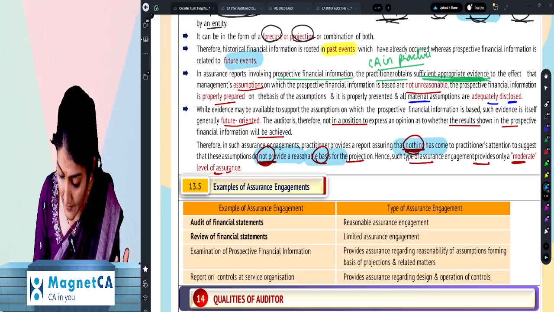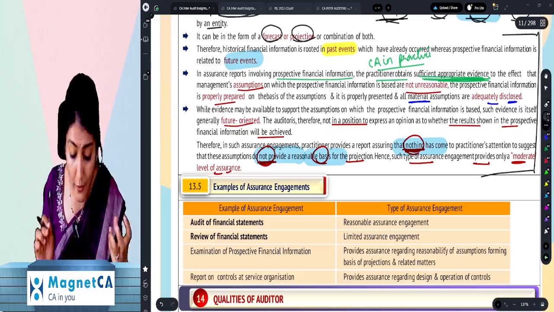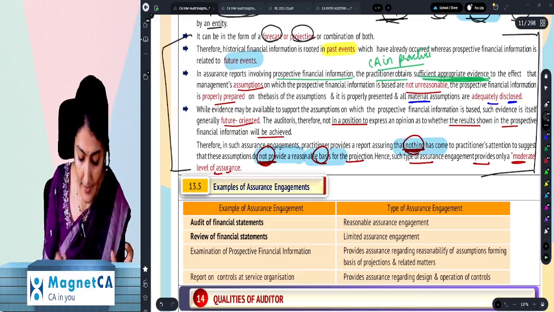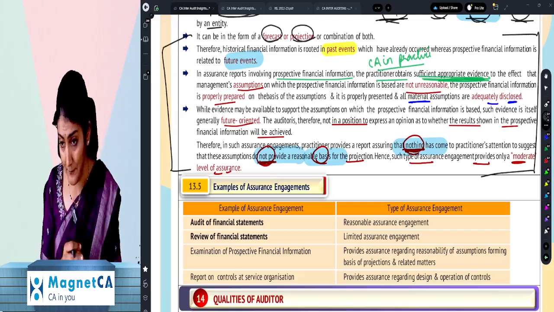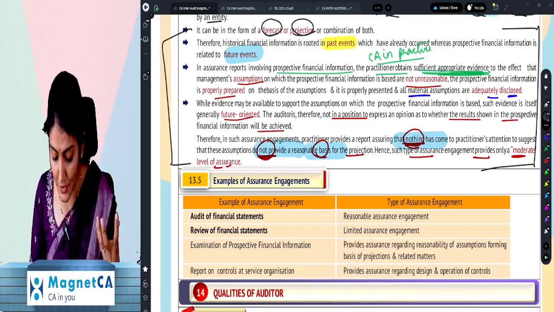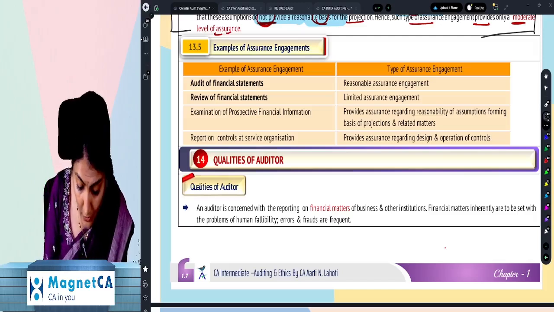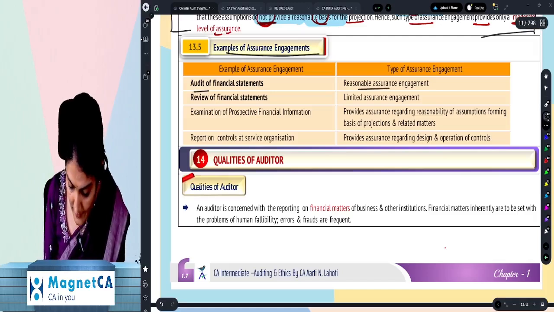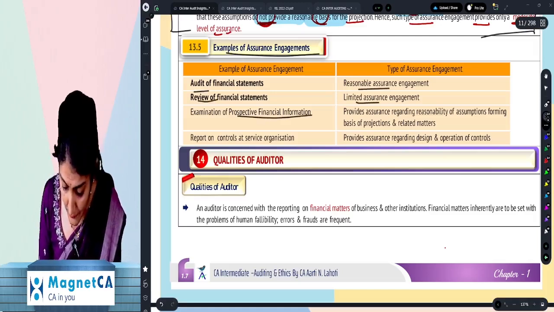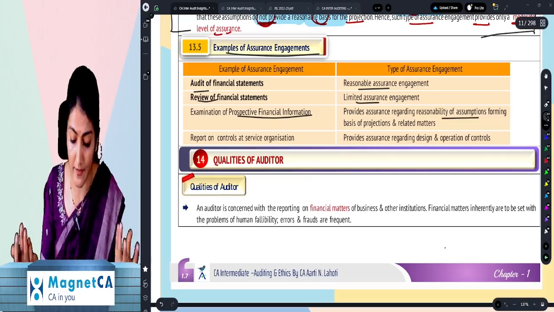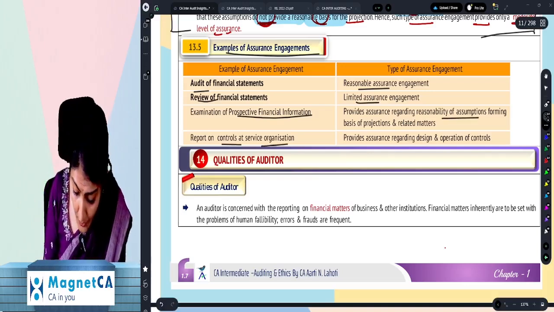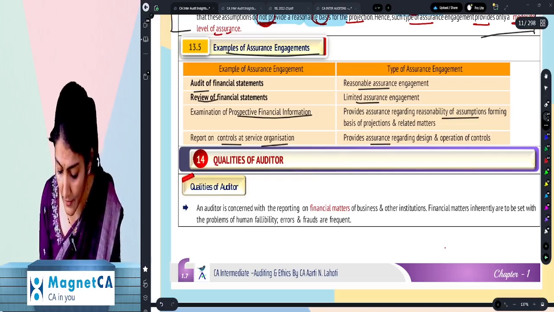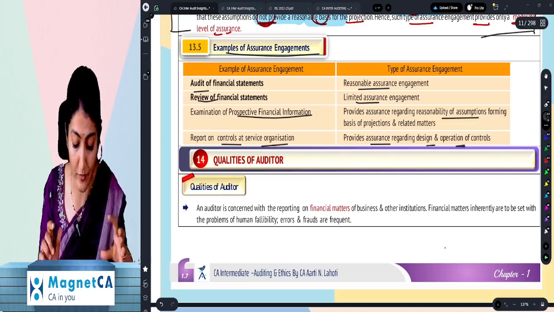Right? So now if they ask you a question regarding the prospective financial information, can you write down a paragraph for the same? Prospective financial information. And then it talks about the examples of assurance engagement. So audit, reasonable assurance. Review, limited assurance. Prospective financial information, reasonability of the assumption. And report on controls at service organization is giving a report regarding the design and operation of the control.